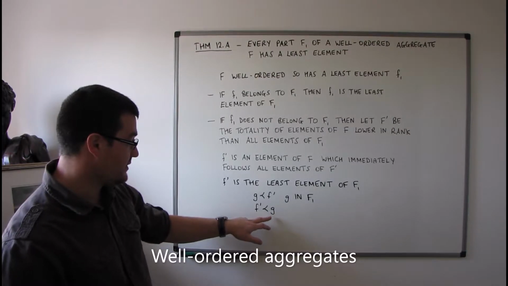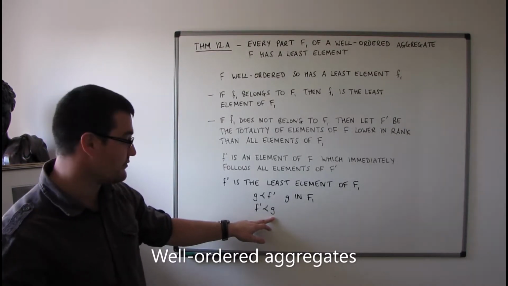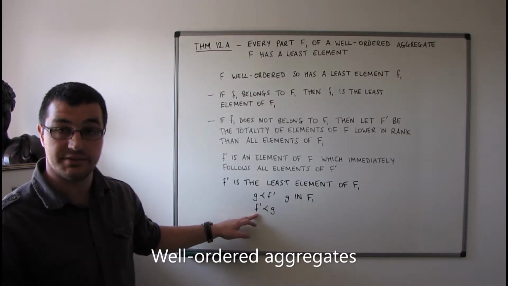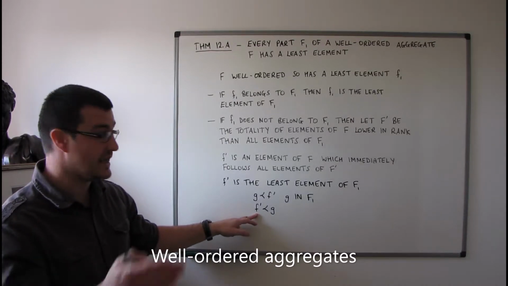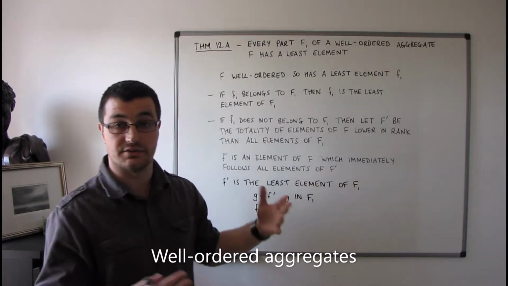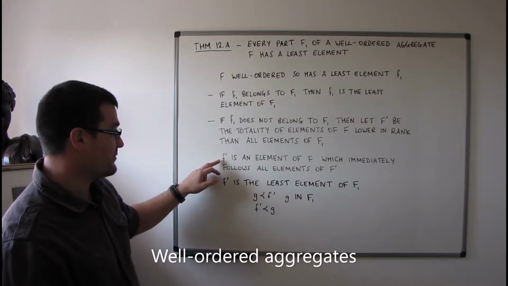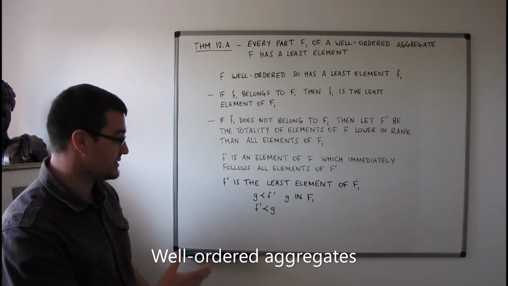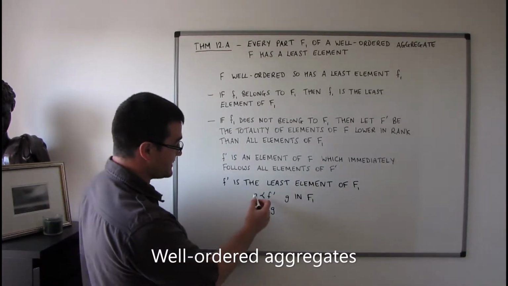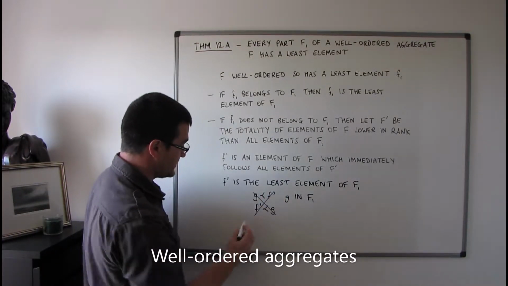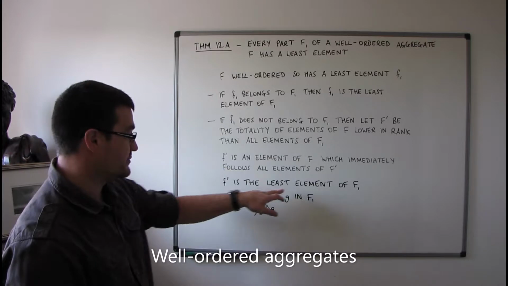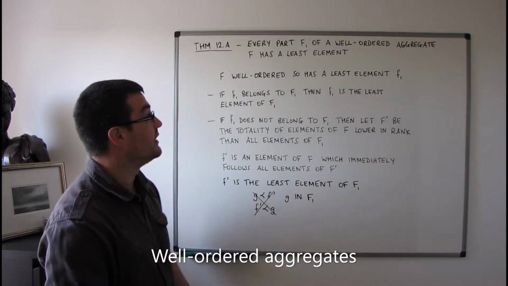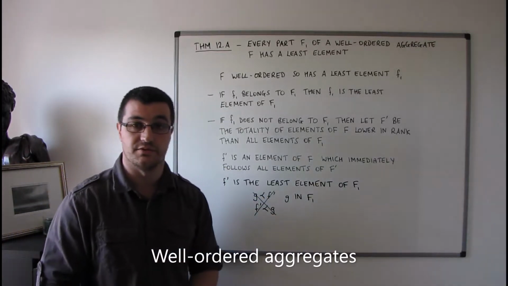So if G is the least element in F1, then F primed is lower in rank, and therefore it must be in the part F primed, which is a contradiction, because F primed by definition is not going to be in the part F primed. So neither of these can occur, so therefore F primed must be the least element of F1, and that finishes the proof of this theorem.